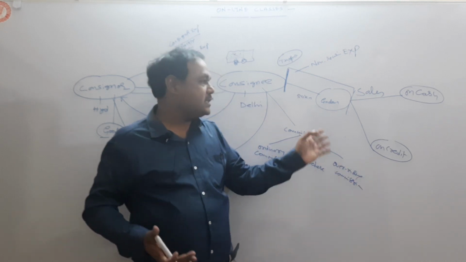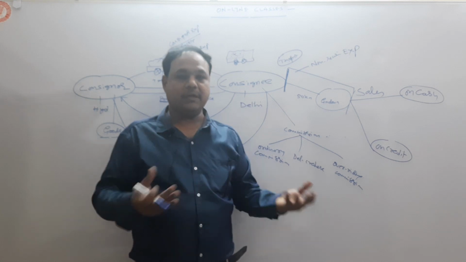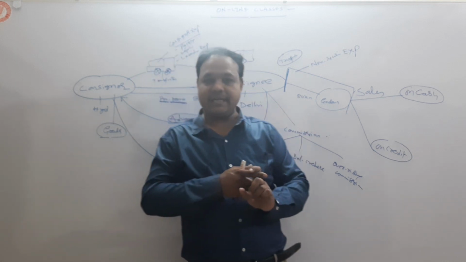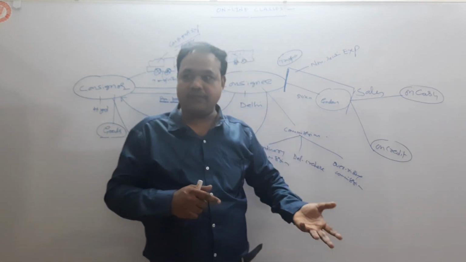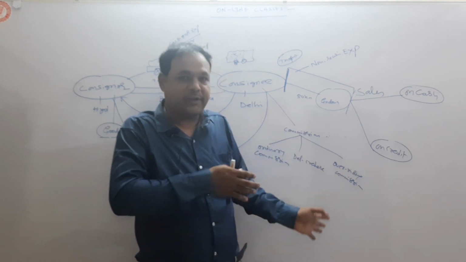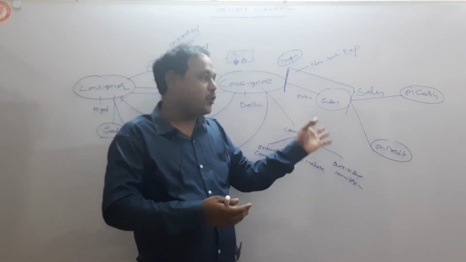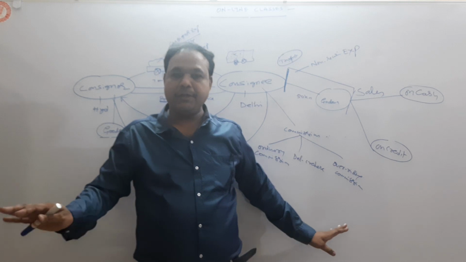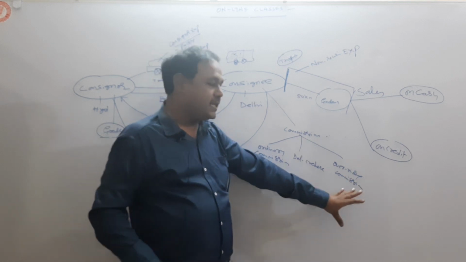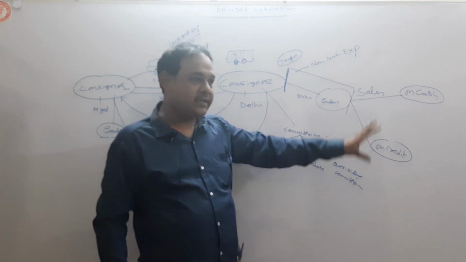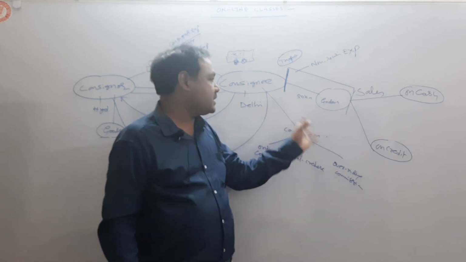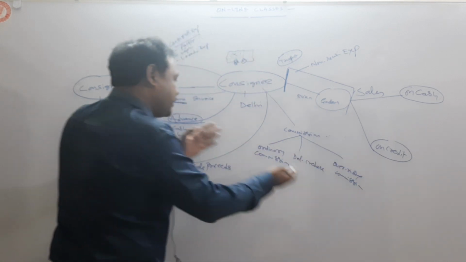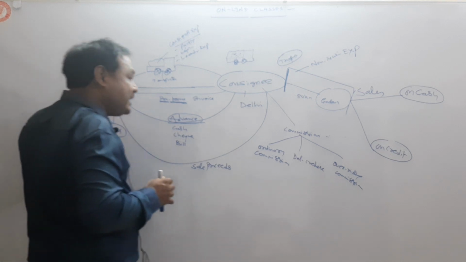So then consignee has to make so many efforts to sell the goods. This is one reason for the extra work he did. Next reason is that when I want to sell at a higher price, the customer is not ready to take. So I have to explain more and more, sir. The product is priced this much because it has very good features, sir. Though the product is new in the market, it has very good qualities. So you can buy this product, sir. You get this price. So I am making an effort. Consignee is making efforts to sell goods at a higher price. When he sells the goods at a higher price, he is giving more margin to the consignor.